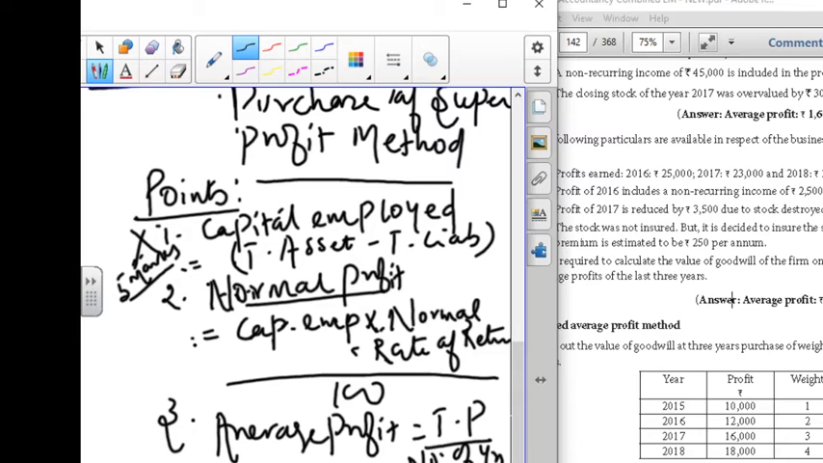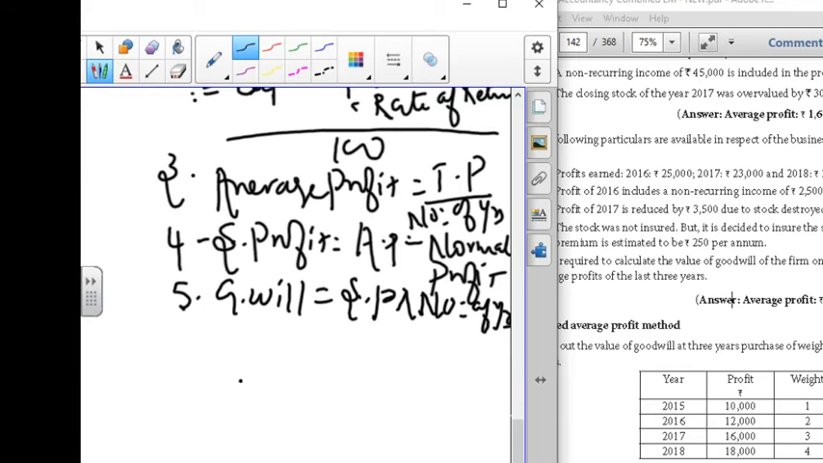Fifth point, how we find goodwill: goodwill is equal to super profit into number of years of purchases. These 5 steps are what you are going to apply for the problem. It's very easy to do. The only thing is you have to memorize the formula. If you memorize the formula, you can do it very easily.